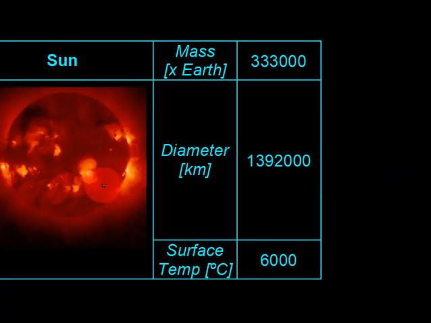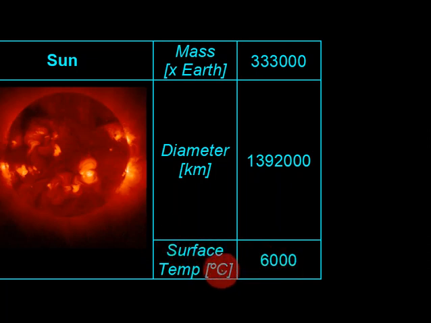The first object in our solar system is the sun. In relation to mass, it's 333,000 times the mass of the Earth, so it's massive in comparison. This is its diameter, so if you were to measure from here to here, that's how many kilometers across it is. This is an actual image of the sun. The temperature on the surface of the sun is 6,000 degrees Celsius.